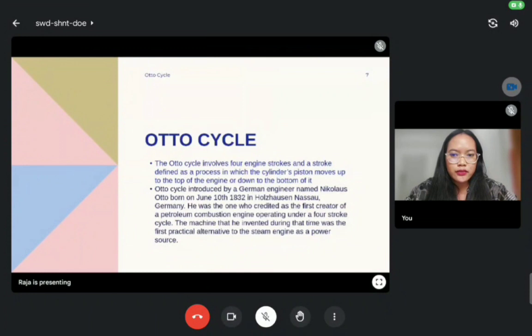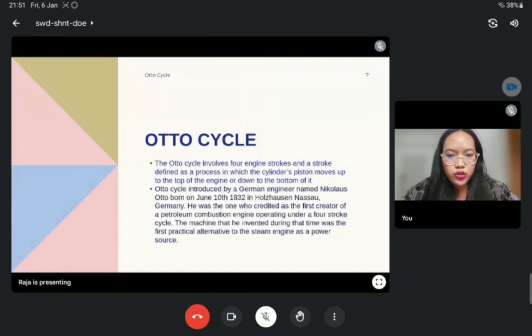Assalamualaikum and good evening. Today I will present the Otto cycle for the thermodynamics subject. The Otto cycle involves 4 engine strokes, and a stroke is defined as a process in which the cylinder piston moves up to the top of the engine or down to the bottom of it.